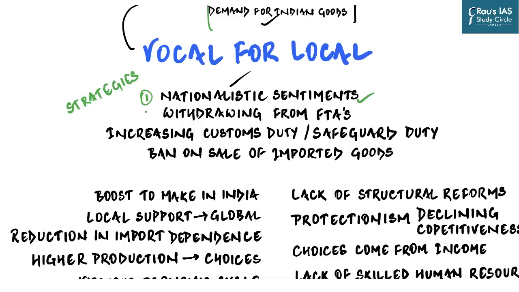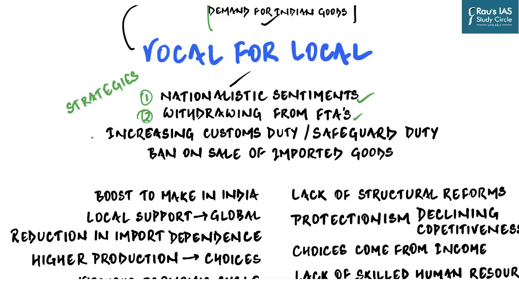Then, the government has taken some radical steps as well. For example, withdrawing India from free trade agreements. The government decided to withdraw from RCEP to protect its domestic industry. Also, it called for review of all existing free trade agreements to make them more India friendly.